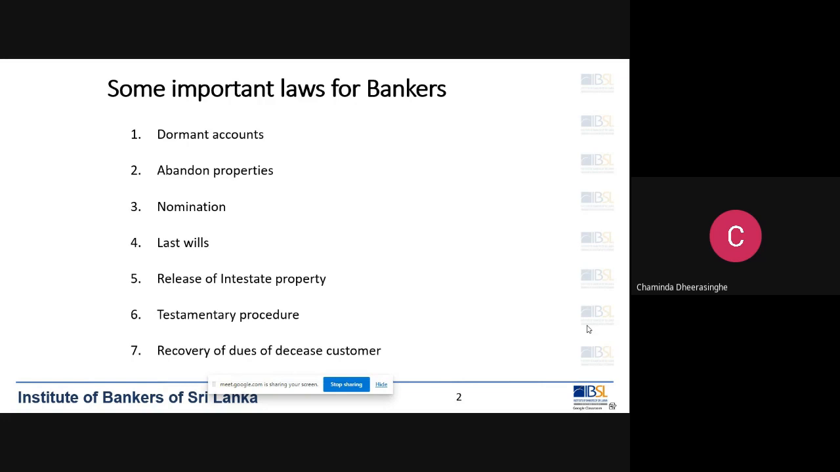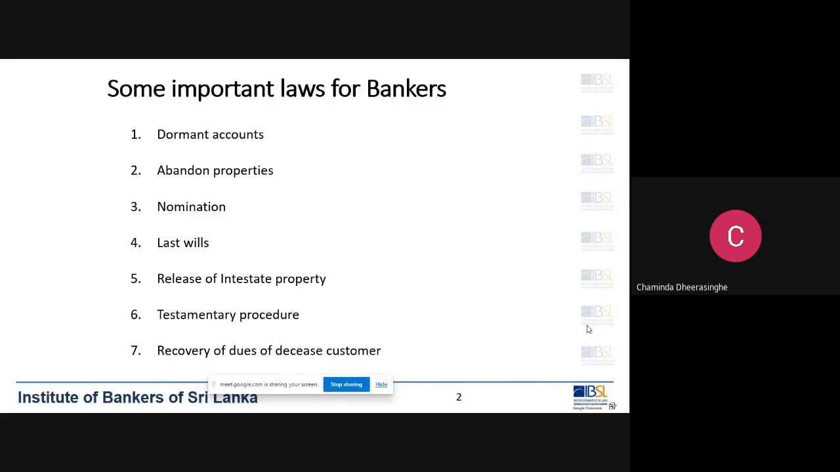What are those? Number one, the dormant account. What is a dormant account and for what purpose do we classify the dormant accounts in that category? What is the reason and what is the law behind that? That is number one. Then we have to discuss the abandoned properties, then nomination, last will, then release of intestate properties, testamentary procedure, and recovery of dues of deceased customers. These are some practical problems that we face day to day when we are doing our banking businesses.